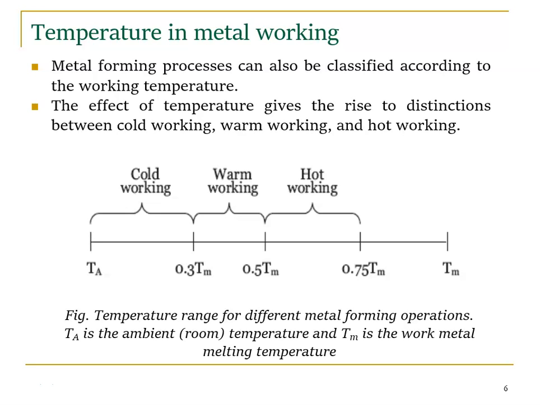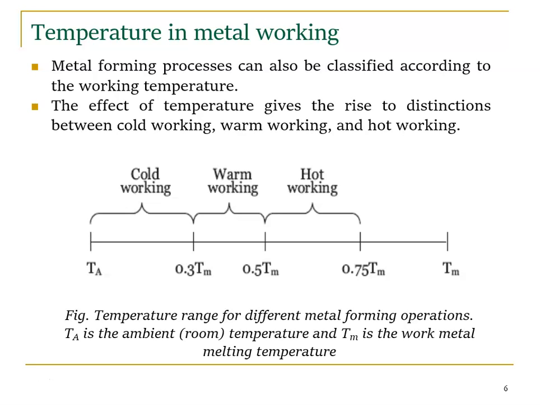Then if the process runs from room temperature up to 30 degrees Celsius, we say it's cold working. Assume room temperature is 0 degrees. If I do a process from 0 to 30 degrees Celsius, I can say it's cold working. From 0.3 Tm, that is 30 degrees Celsius, to 0.5 Tm, 50 degrees Celsius, we say it's warm working. From 0.5 Tm to 0.75 Tm, we say it's hot working. Beyond that, it no longer falls under these processes; it becomes casting of molten metal.